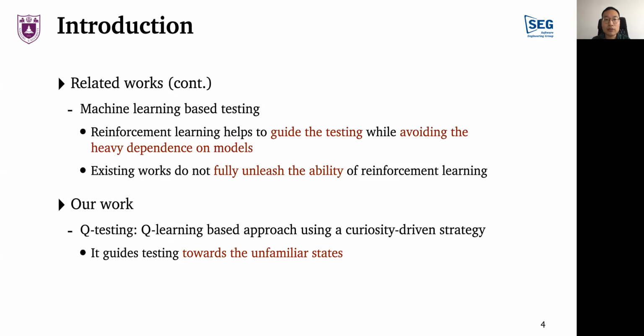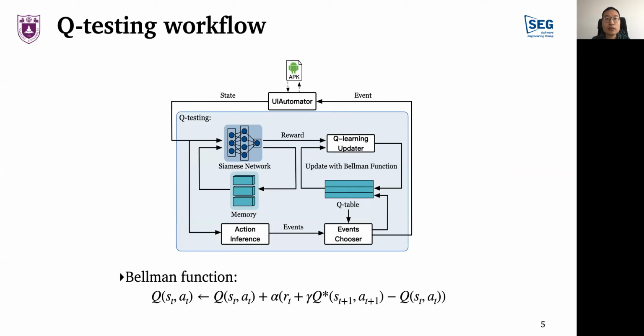We propose a novel approach, Q-testing, based on Q-learning. The strategy of Q-testing is called curiosity-driven exploration, which guides testing towards the unexplored states that it is curious about. This is the workflow of our Q-testing approach. We can see from the figure that it is an iterative process.